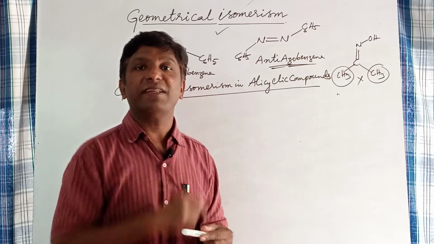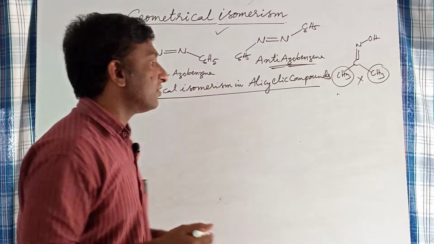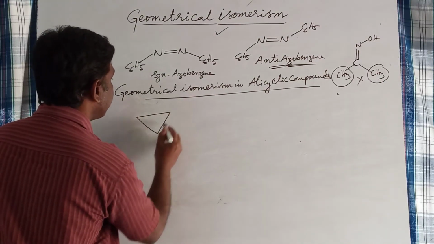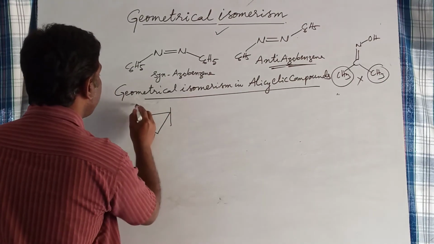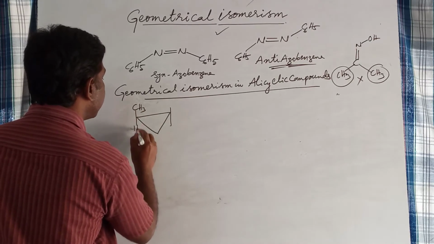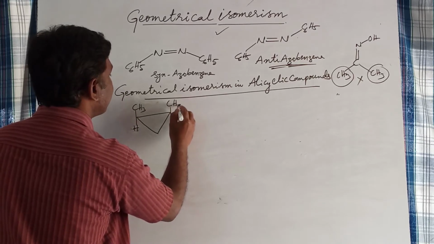So they exhibit geometric isomerism. For example, see here, this is cyclopropane. If these methyl groups are on the same side,